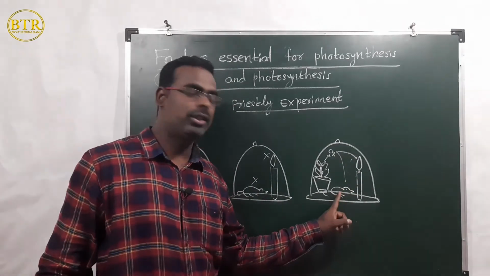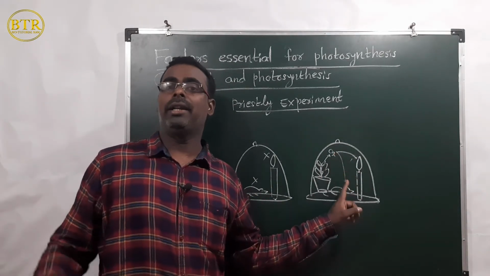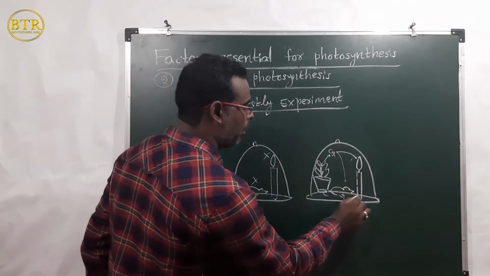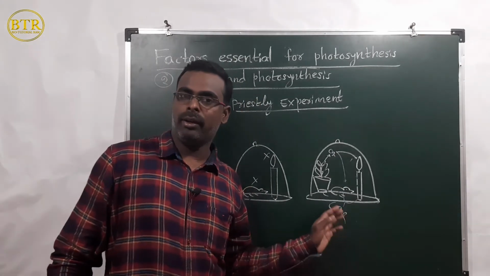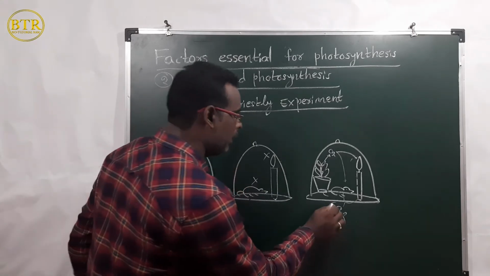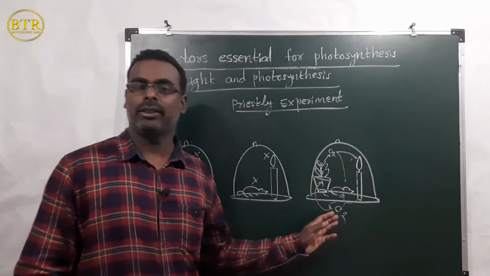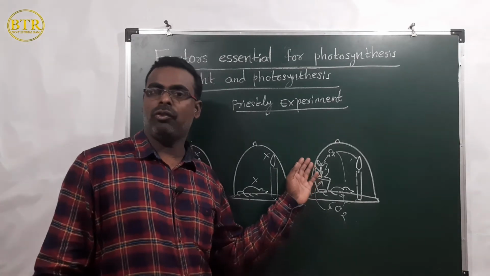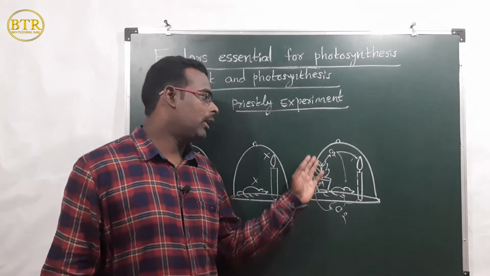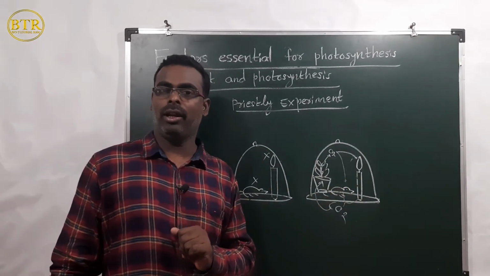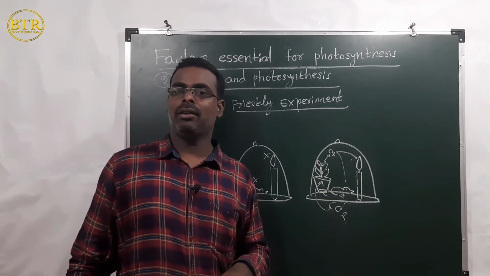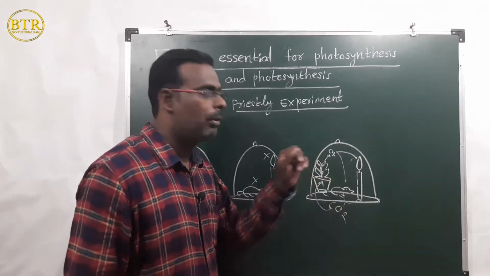Both utilize the oxygen gas and release carbon dioxide gas. This carbon dioxide is taken by the plant for photosynthesis, and again the plant releases oxygen, which is again utilized by both. In that way gaseous exchange takes place in the bell jar.